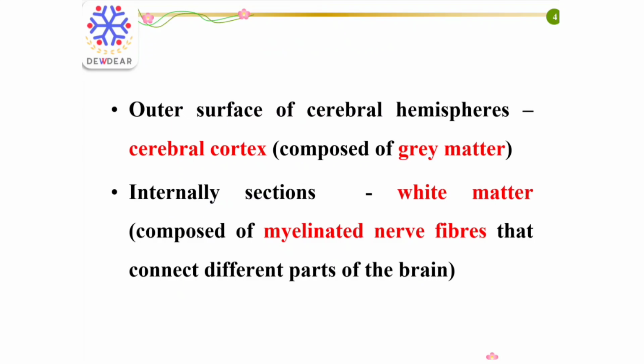The two halves of the cerebrum are referred to as cerebral hemispheres, and the outer surface of the cerebral hemisphere is referred to as cerebral cortex. It is largely composed of grey matter because of the presence of a huge number of nerve cell bodies that are not myelinated. Internally, sections through the brain reveal white matter. It is composed of myelinated nerve fibers that connect different parts of the brain. So, here the white matter of the cerebrum contains myelinated nerve fibers.